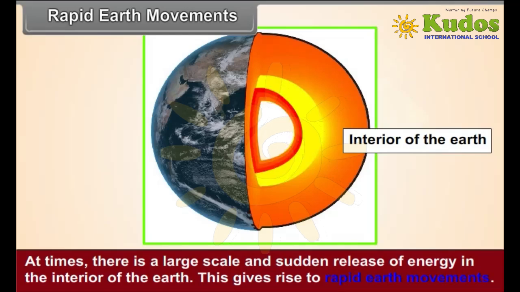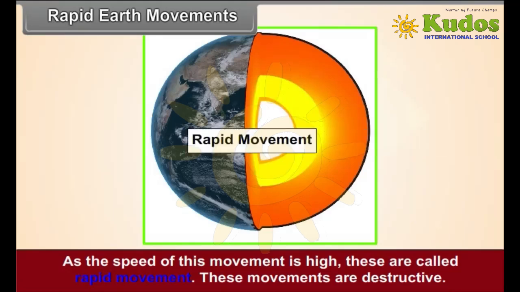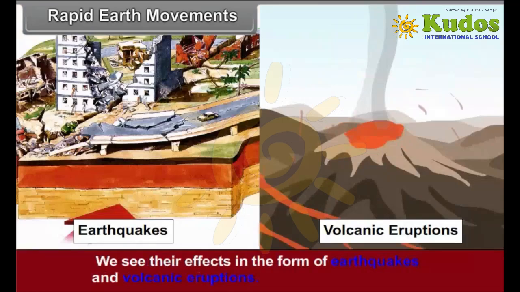This gives rise to rapid Earth movements. As the speed of these movements is high, these are called rapid movements. These movements are destructive. These movements take place in a vertical radial direction. They affect restricted areas. We see their effects in the form of earthquakes and volcanic eruptions.